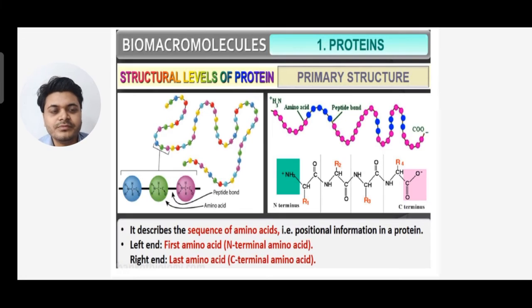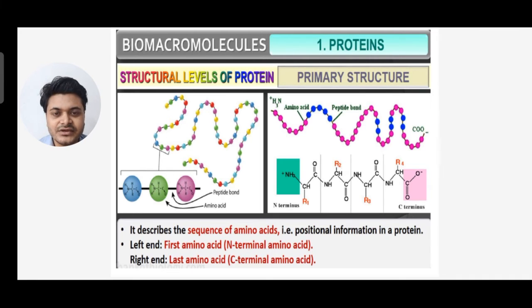Now moving to the primary structure of protein. It is a straight structure, a single chain of amino acids joined by peptide bonds. In an amino acid, one terminal is an amino group and the other terminal is a carboxyl group. So it describes the sequence of amino acids, that is, positional information in a protein.